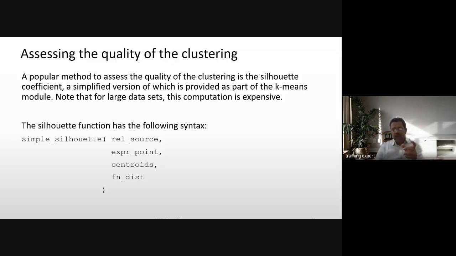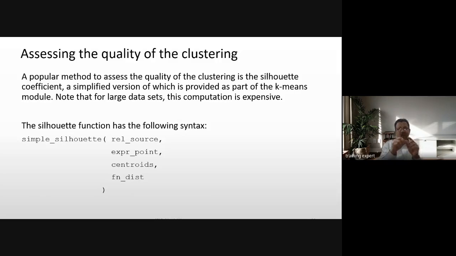So it is calculating the quality of the clustering, so it will take a lot of time if the data set is too large. So it is only valid or efficient for a smaller data set. So simple Silhouette takes the relative source, the points, the centroids, and the distance function. Based on all these, it will calculate whether 4 clusters are best or 5 clusters are best, and give you the value of the quality of the clustering.